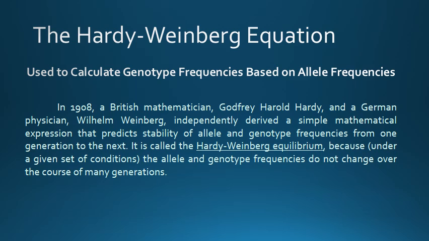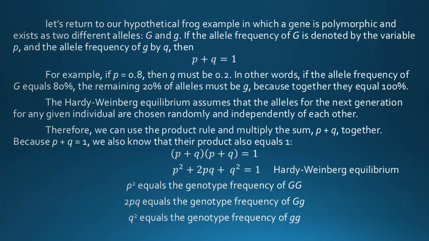To appreciate the Hardy-Weinberg equilibrium, let's return to our hypothetical frog example in which a gene is polymorphic and exists as two different alleles, capital G and small g.